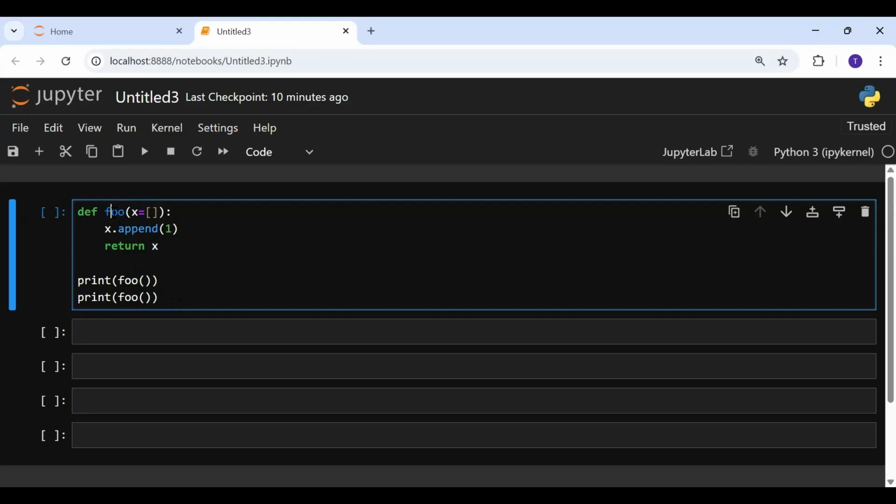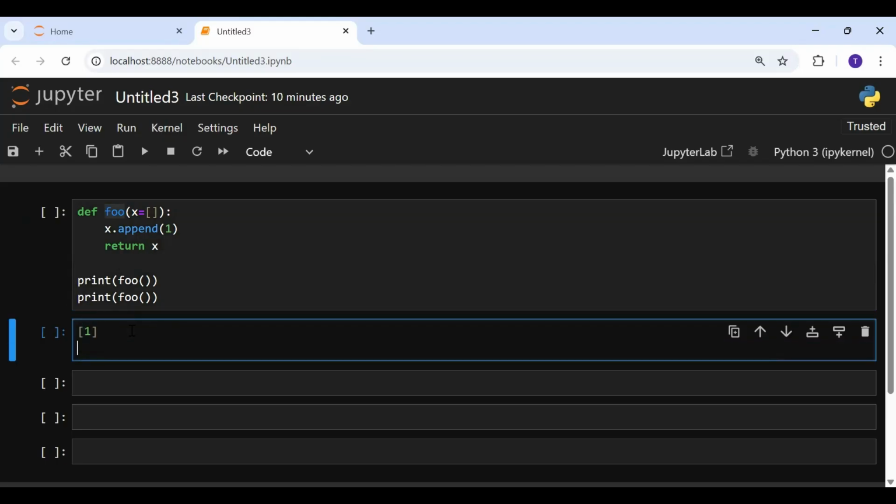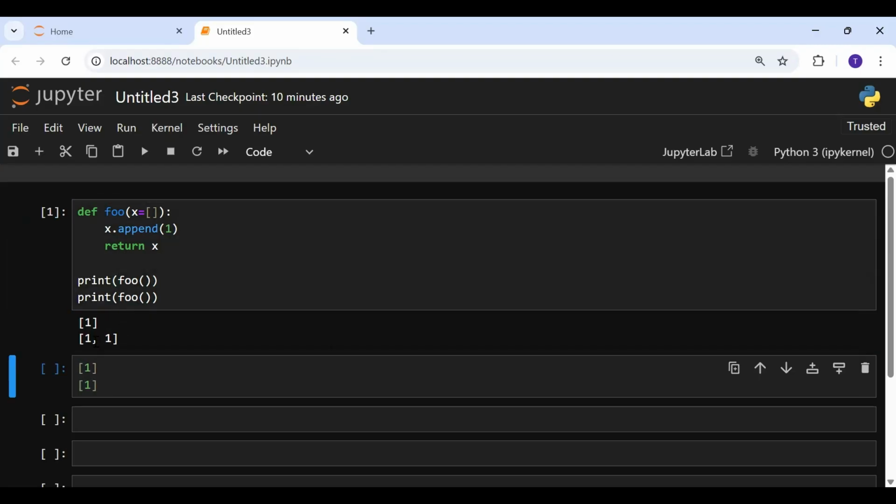We are calling this foo function twice. So what do you think this will return? Most of you would be expecting that it will return something like this. Let's run it and see for ourselves. But wait, what just happened here? For the second foo, it's returning 1, 1. So why is this happening?